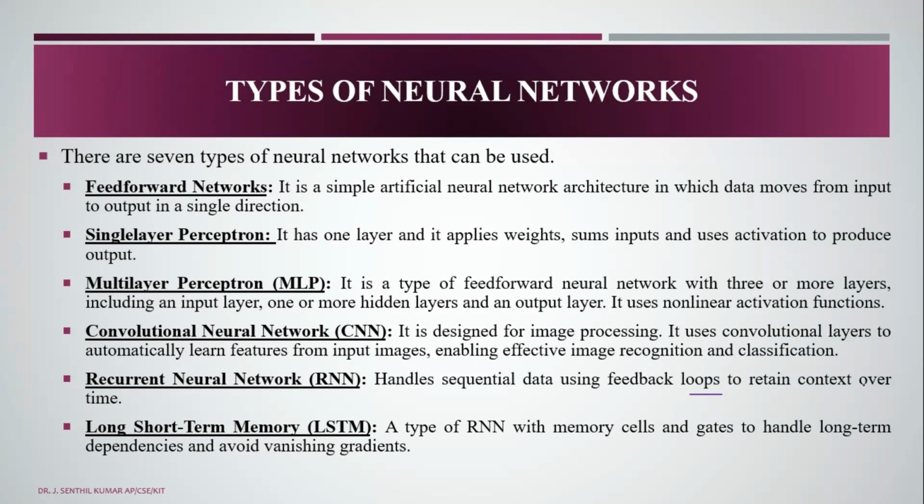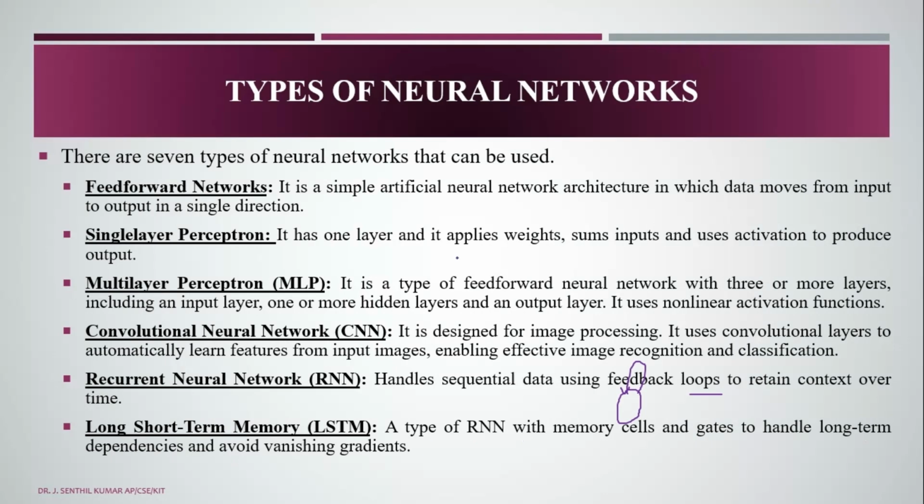With the help of feedback, the data is learned again and again, and we get feedback loops to retain the content over time. LSTM is a type of RNN with memory cells that can handle long-term dependencies and avoid the vanishing gradient. So these are the types of neural networks.